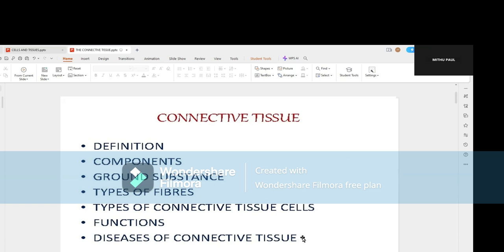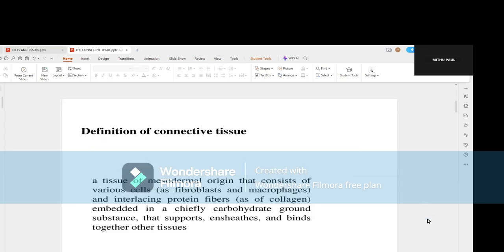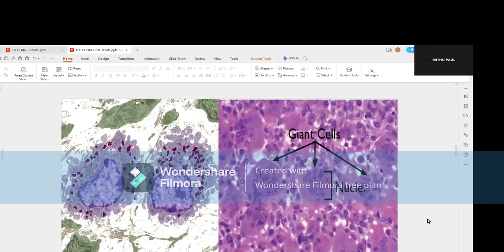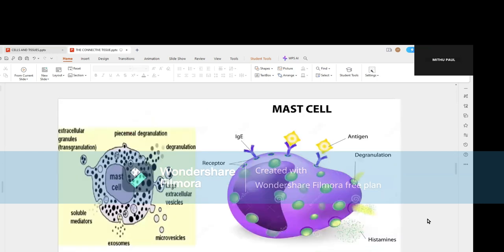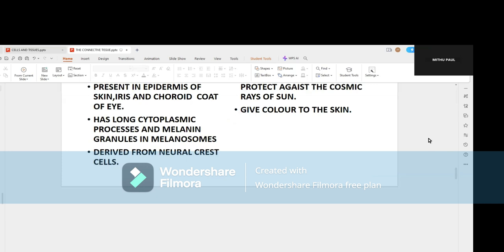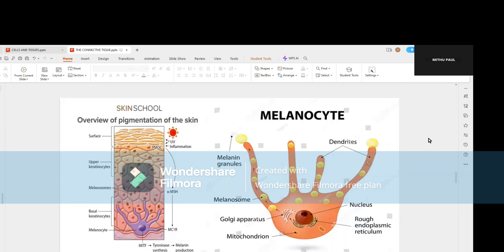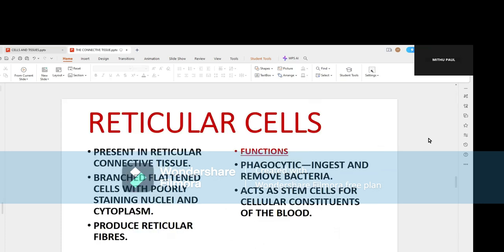In the next presentation, in continuation of our study of the connective tissue, we will encounter the ground substance, its different types of fibers, the different types of ground substance, and the function of the connective tissue as a whole. Let's have a look at all the slides. Also go through your books, take help from your teacher if you don't understand anything, and you can ask me any question you are not understanding or any difficulty you are facing.